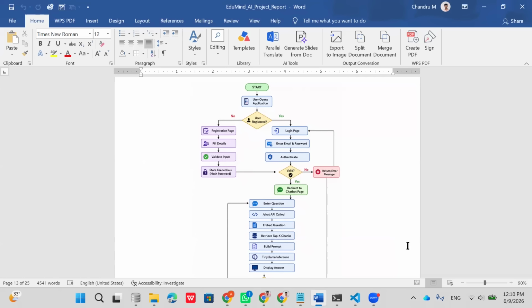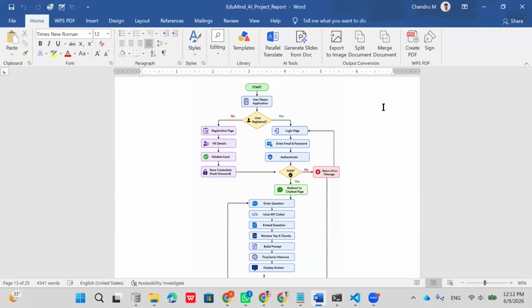First of all, we collect a number of datasets. For example, for physics and chemistry, I have collected more than 100 PDFs and stored them in the database. Directly we cannot use that. Instead of a normal chatbot storing answers and questions in JSON format, we are collecting multiple PDFs and storing them in the database. That PDF will be converted into chunks.